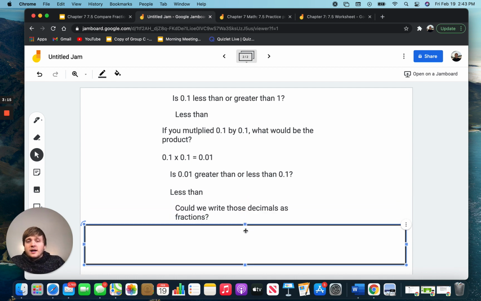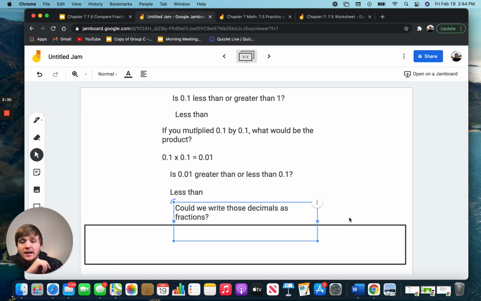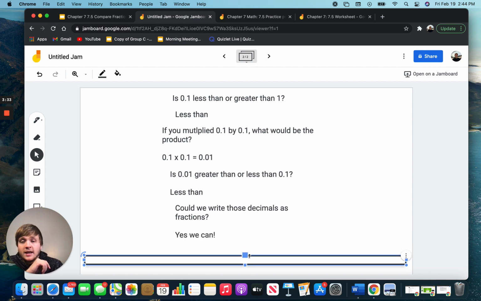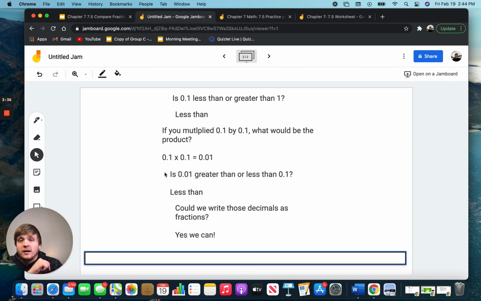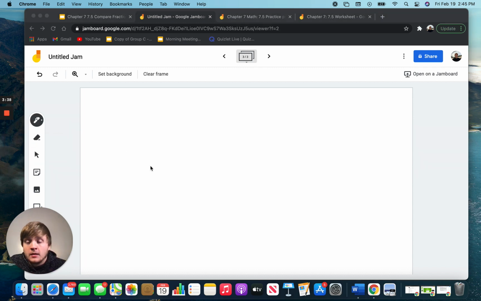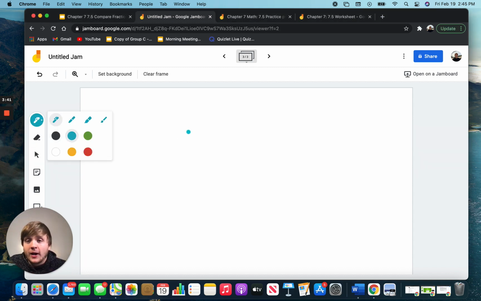But could we write these decimals as fractions? Could we write 0.01 as a fraction? And then could we write our product as a fraction? Yeah, I think we could. So these decimals can become fractions. Now let's think about what the fraction for 0.1 is, because in that equation we just looked at, we are multiplying 0.1 times 0.1, and we got 0.01.